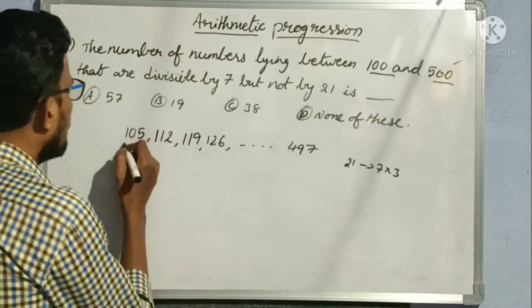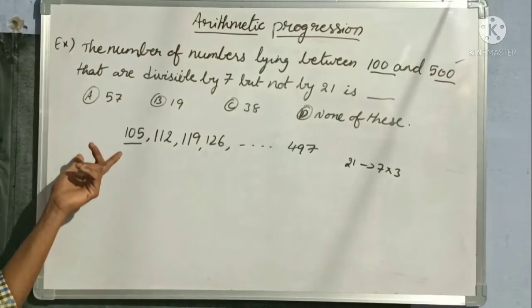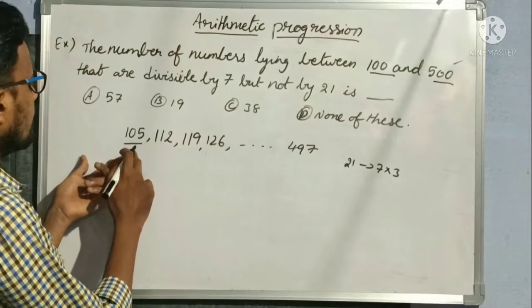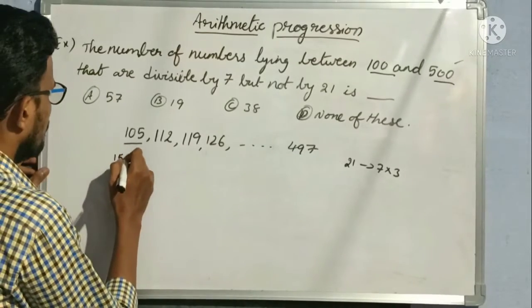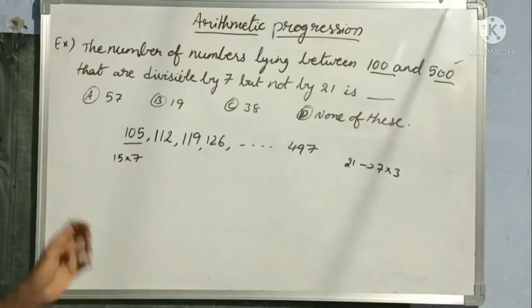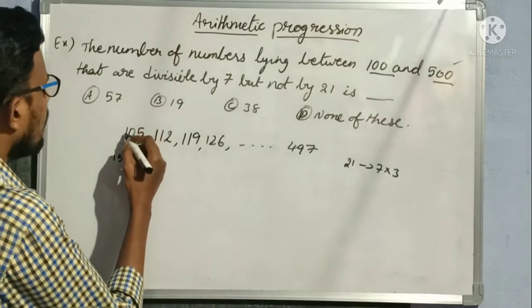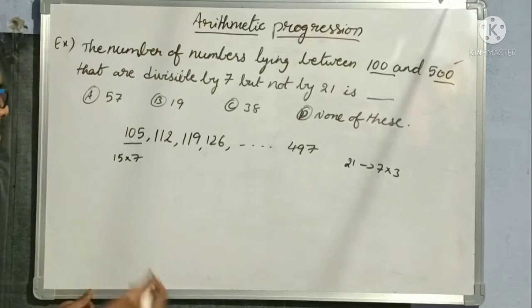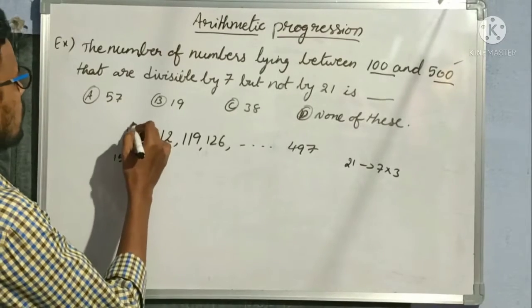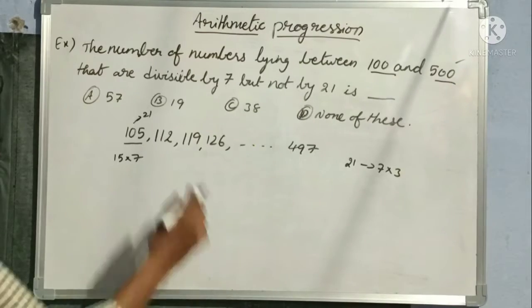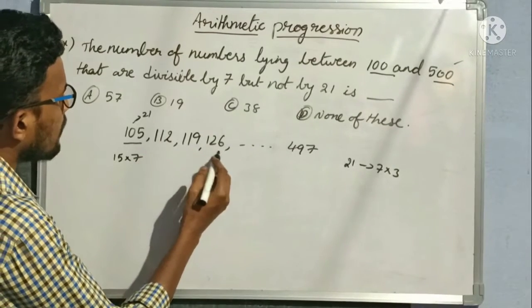See here, 105 is divisible by both 7 and 3. Why? Because 15 sevens are 105, and for divisibility by 3 we check the sum of digits: 1 plus 5 is 6, so it is divisible by 3 also. So this number is divisible by 21. The next two numbers are not divisible.